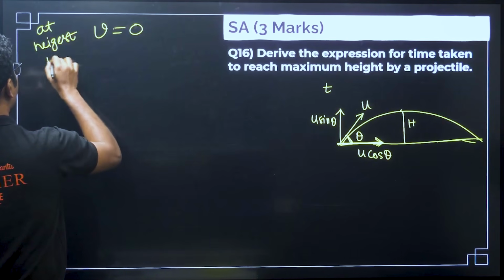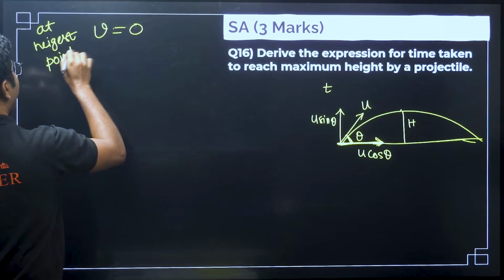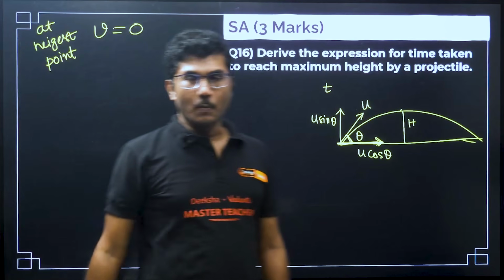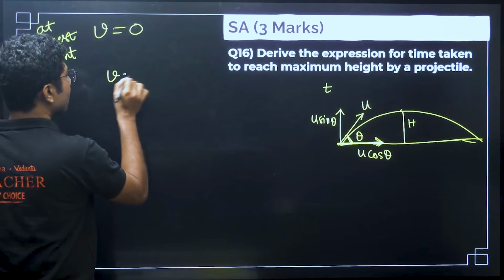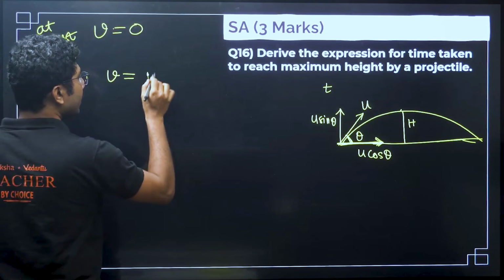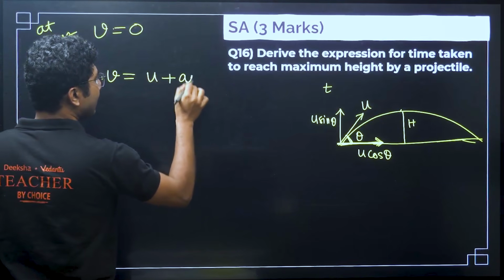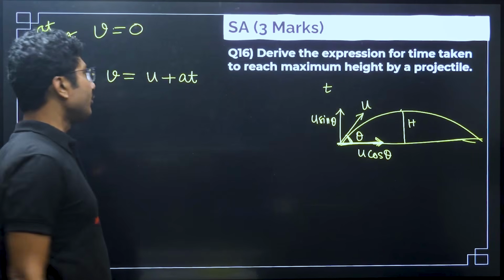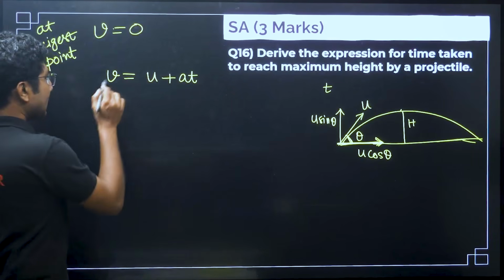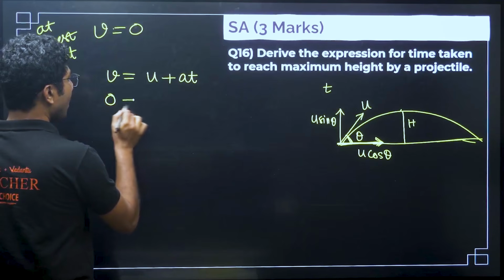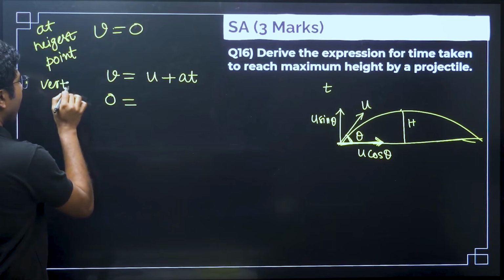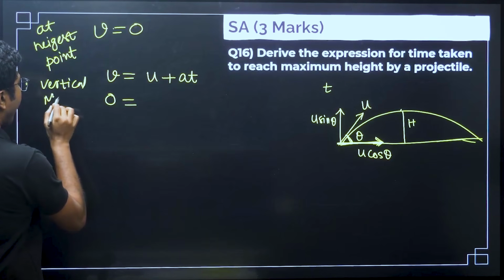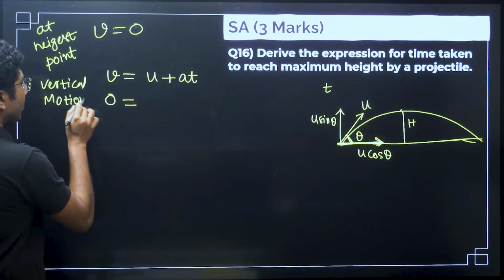At the highest point, the velocity will be 0. So from there we can write that, from the equation of motion, v is equal to u plus at. What is v over here? V is 0. For vertical motion, we are only considering the vertical motion, not the horizontal motion.